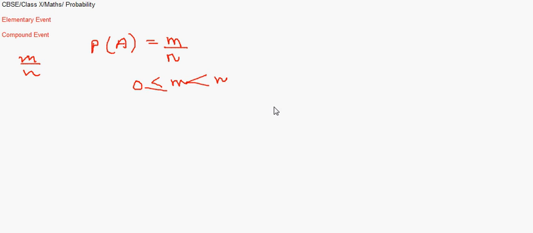Now we take up a few questions on probability that might make us clear about how to represent the probability. The first one being pretty simple, which I will be writing: an unbiased die is thrown.